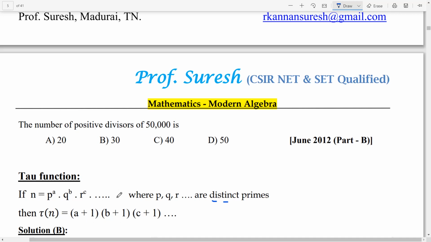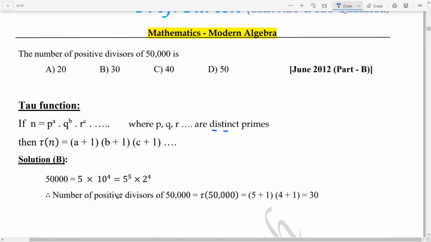That's all. So 50,000, factorize the 50,000. So 50,000 can be written as 5 into 10 power 4.